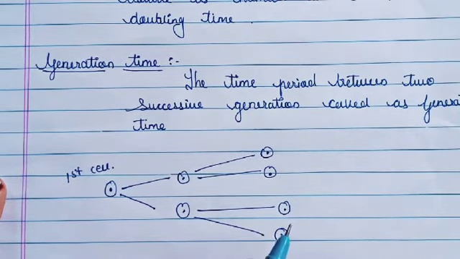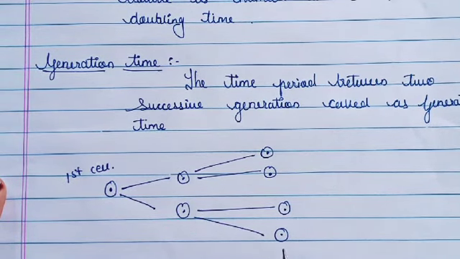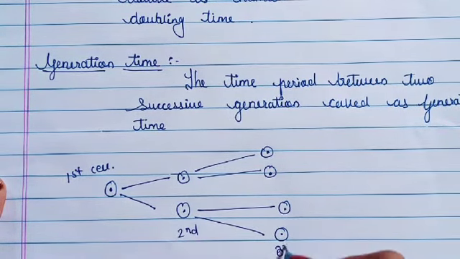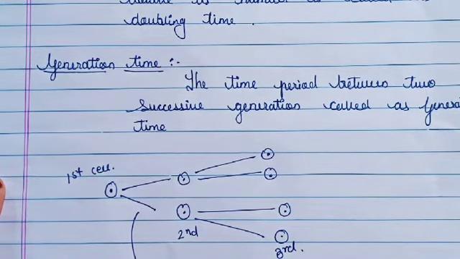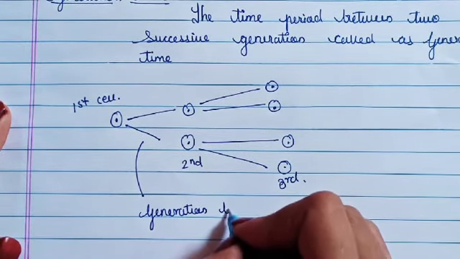The time period between two successive generations, means the time between these two generations, is known as generation time. So this is the first generation, second generation, third generation. So this time is known as the generation time.